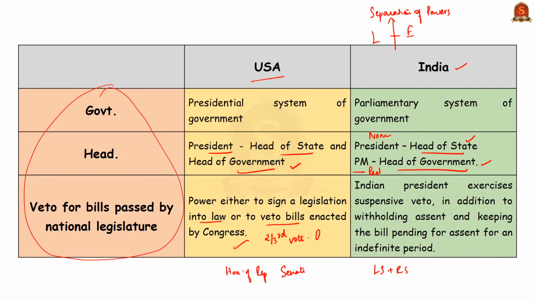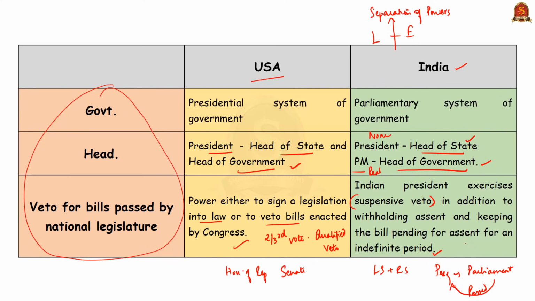Now, the significant feature is that the United States President can veto the bills enacted by the United States National Legislature, which is the Congress. On the other hand, the office of the Indian President exercises suspensive veto in addition to withholding assent and keeping the bill pending for assent for an indefinite period. In case of suspensive veto, the Indian President returns a bill for reconsideration of the Parliament. If the bill is passed again by the Parliament with or without amendments, then the President is bound to give assent to that particular bill.